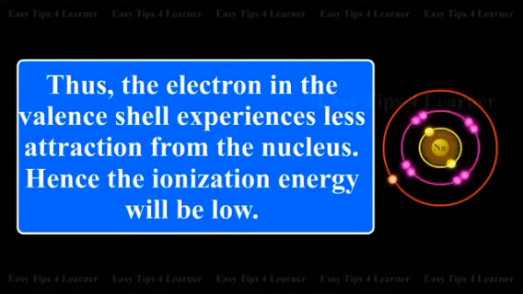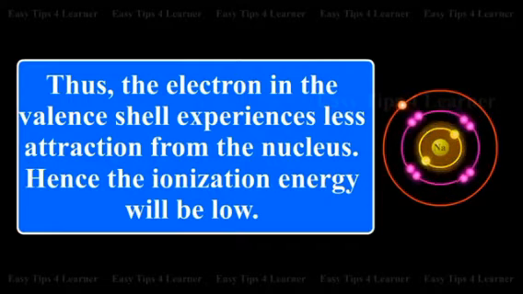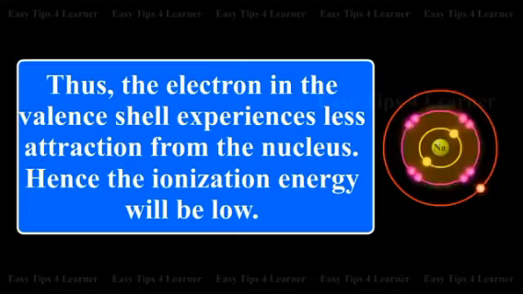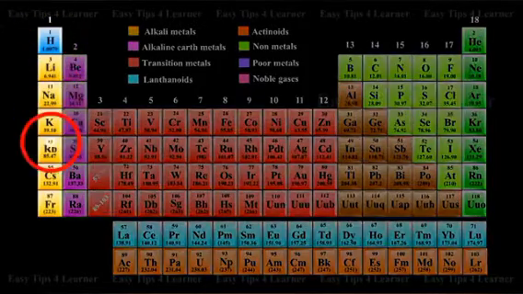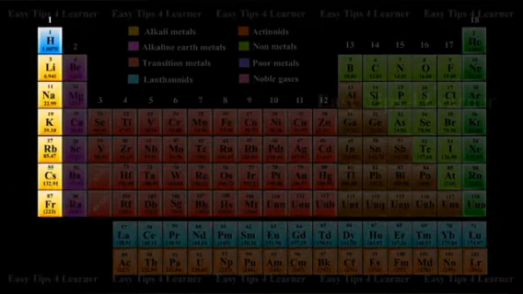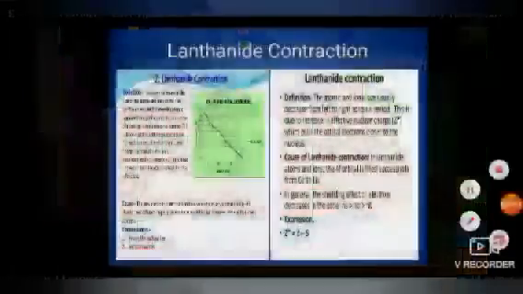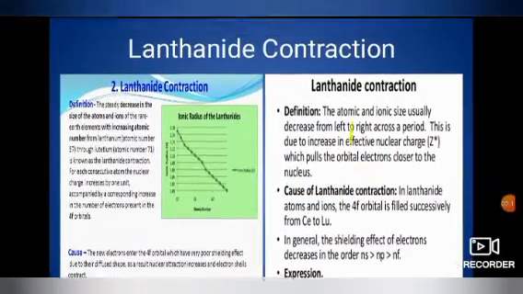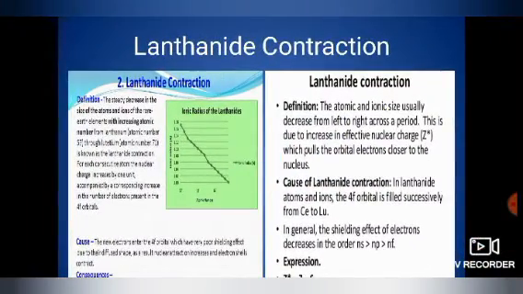Thus, the electron in the valence shell experiences less attraction from the nucleus. Hence, the ionization energy will be low. This is another reason why ionization energy decreases in moving down a group. So due to shielding effect, there are so many questions related to shielding effect.